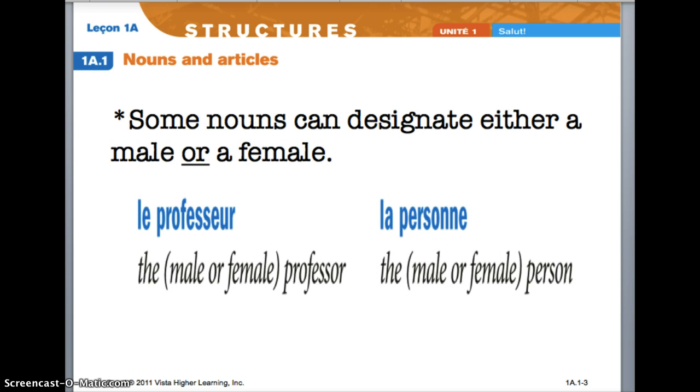The exception to the previous slide is that some nouns can mean either a male or a female. For example, the word le professeur could mean a male or female teacher. The word la personne simply means person, and it doesn't have anything to do with the gender of that person.